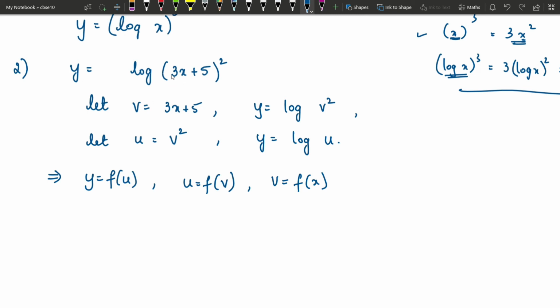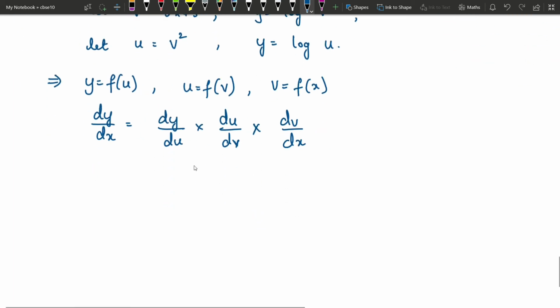What is given in the question? Log of 3x plus 5 whole square. You don't have u or v given in the question. Therefore, you have to differentiate y with respect to x. So, derivative of this is called as extended chain rule. dy by dx is, first you have to differentiate y with respect to u, and then differentiate u with respect to v, then differentiate v with respect to x, which is a 3-step process. Okay, so we are not going to solve it this way. You can, but I'm not going to solve it this way.